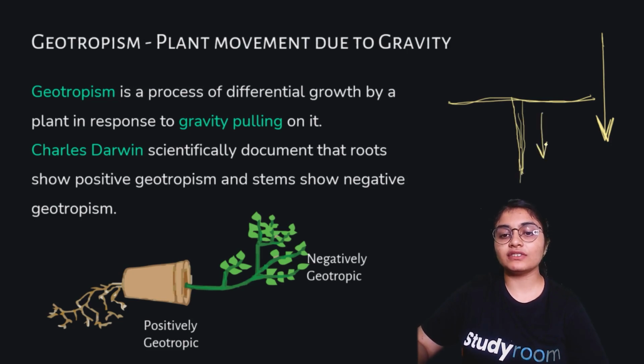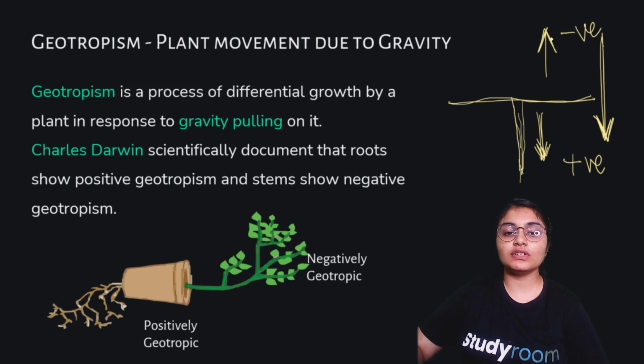So this is the direction of root, and since the direction of gravity and the direction of root growth are the same, this is called positive. And the shoot growth, that is upward and opposite to the direction of gravity, will be called negative. Hence the growth of the shoot, or the growth of the stem, is called negative geotropism, and the growth of the root towards gravity is known as positive geotropism.